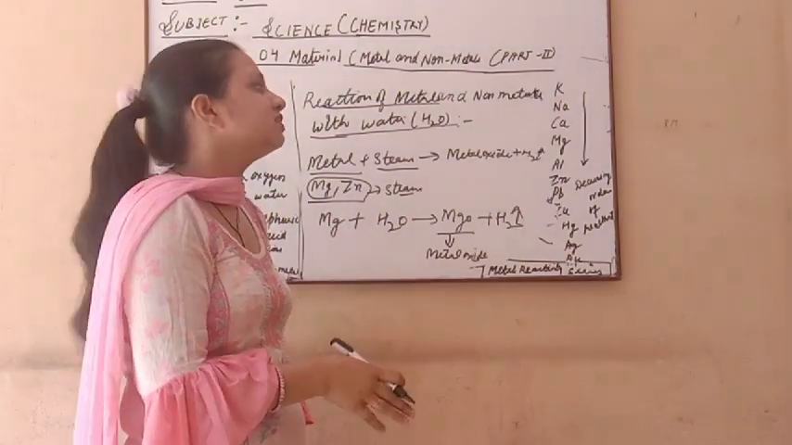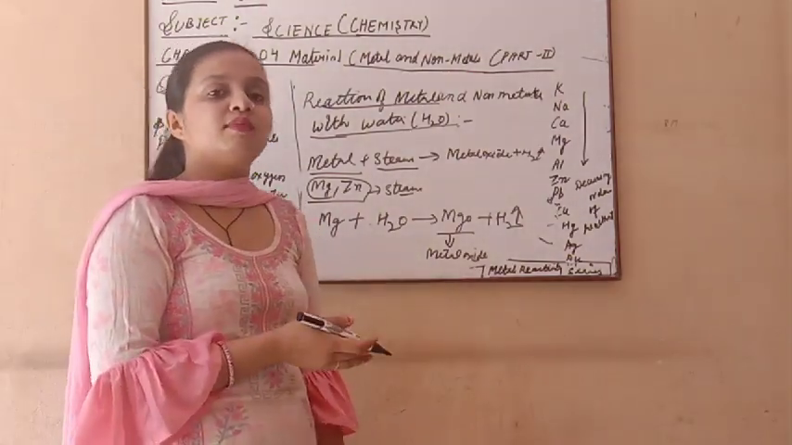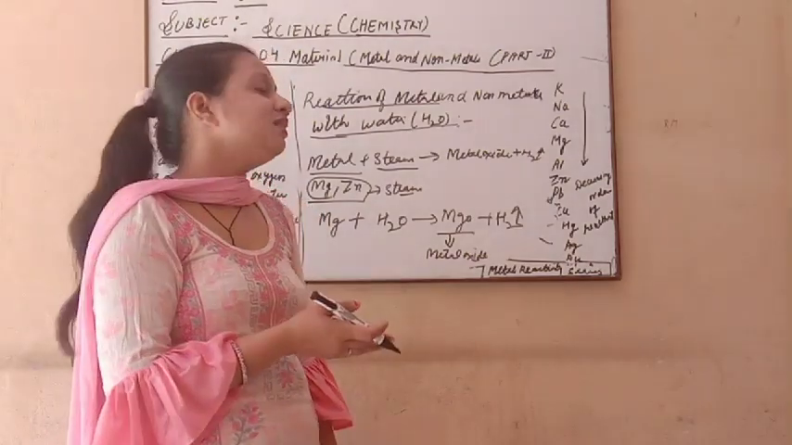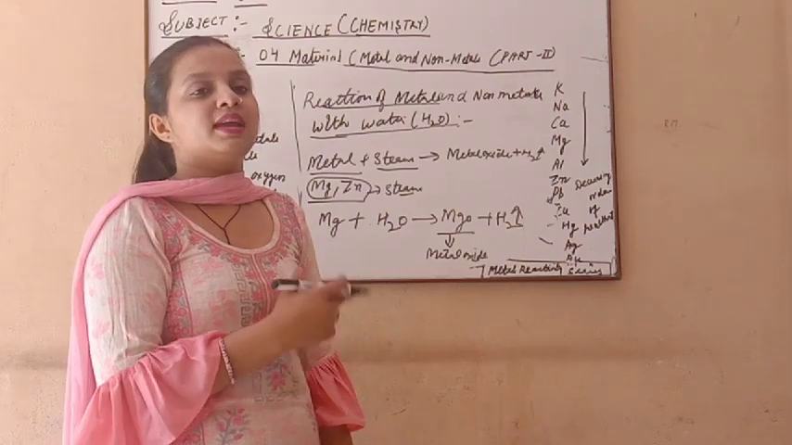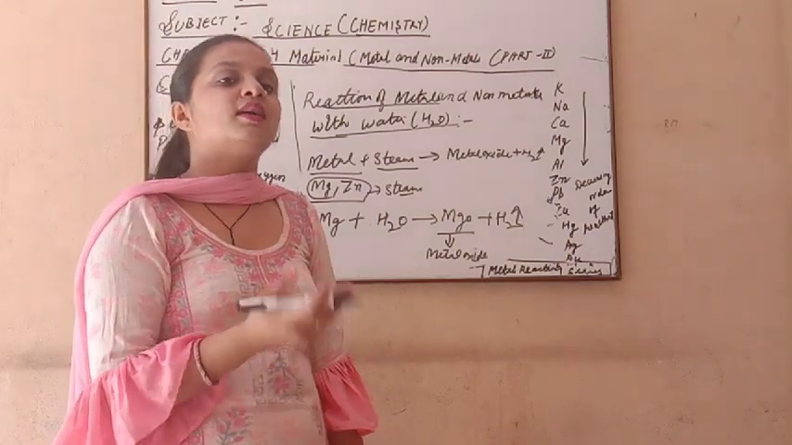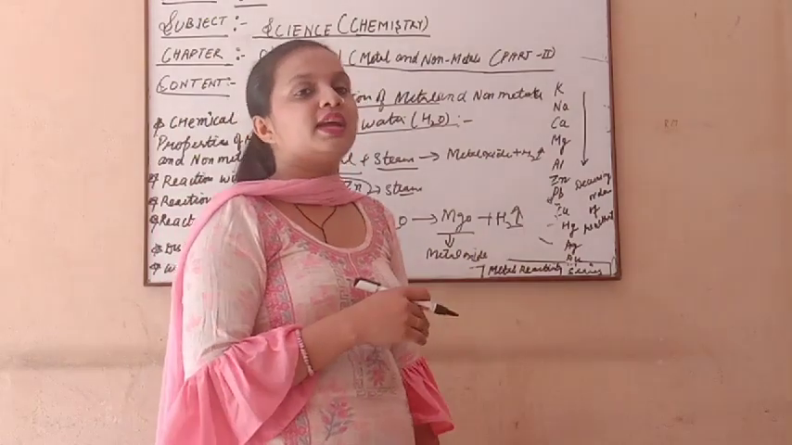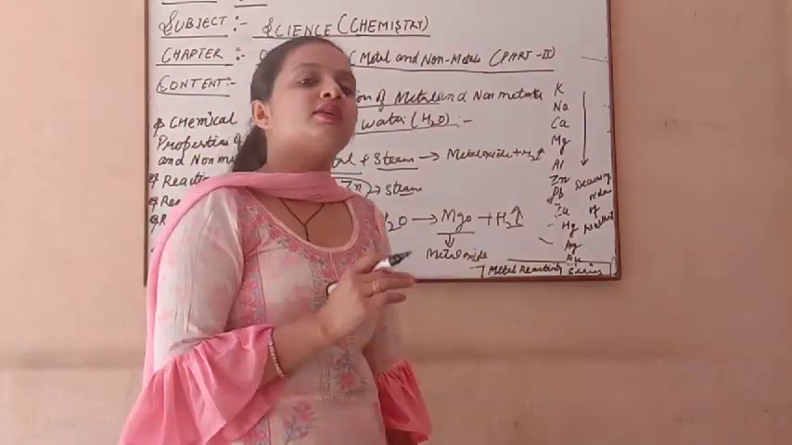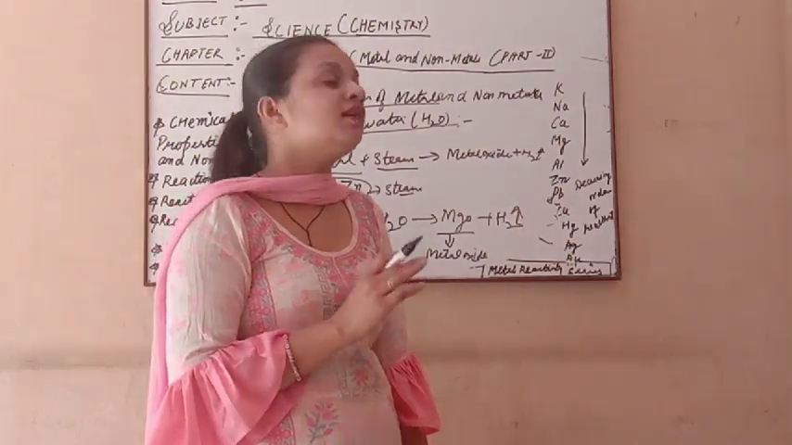Metal hydroxide is made. So in case of reaction with water, different metals make different oxides. Some make the hydroxide and some make only a simple oxide. So whether a metal oxide or a metal hydroxide is made depends on which type of water we use, either cold water, hot water, or steam.